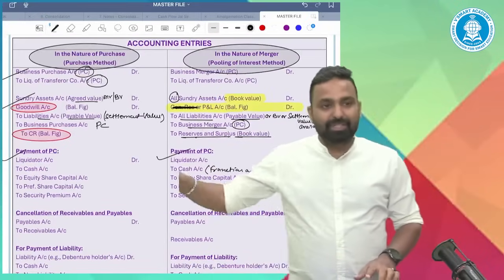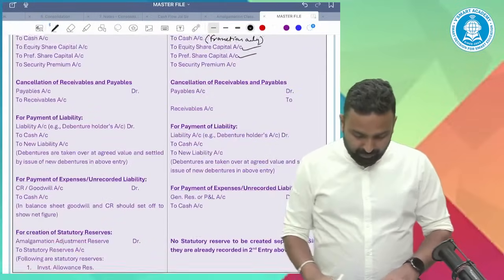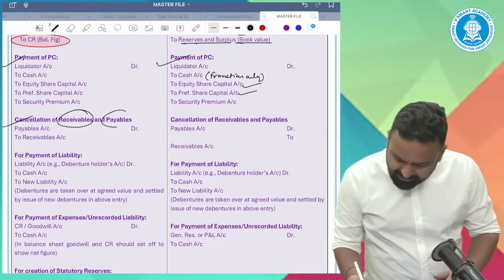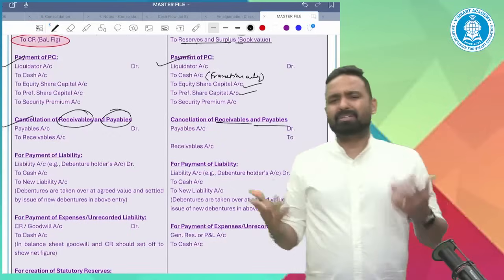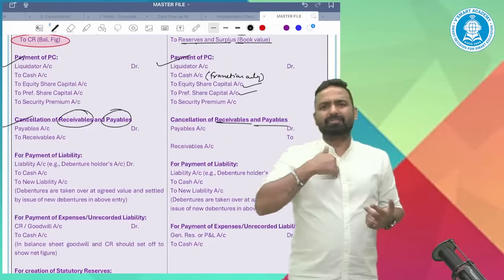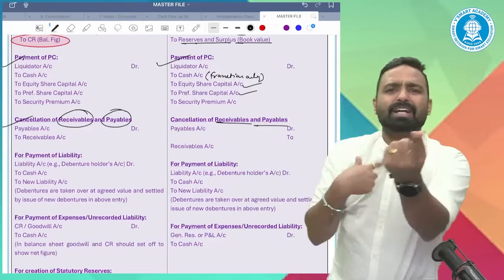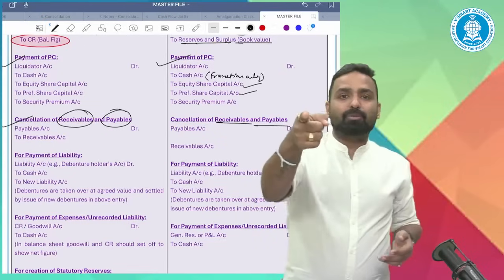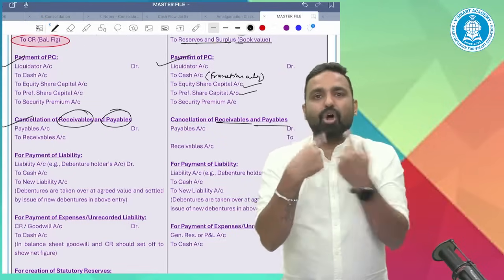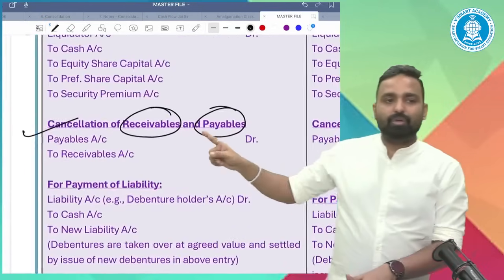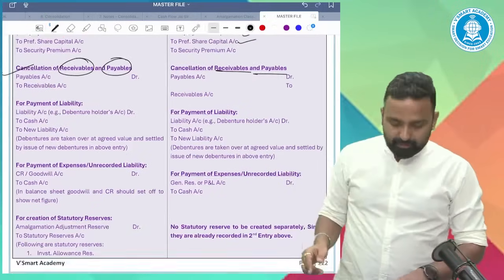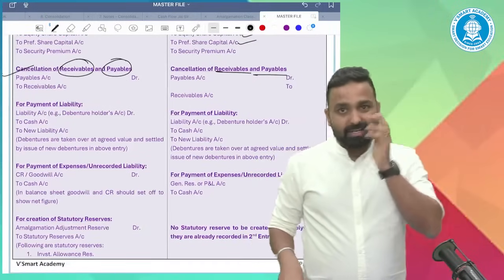Okay, so these are the three entries. The fourth entry is quite simple: cancellation of receivables and payables. Common debts like transferor and transferee, both are common debts of each other. Like in my books, you are my debtor; in your books, I am your creditor. So common debts are to be cancelled off. Payable account debit to receivable. Okay. Entry clear?